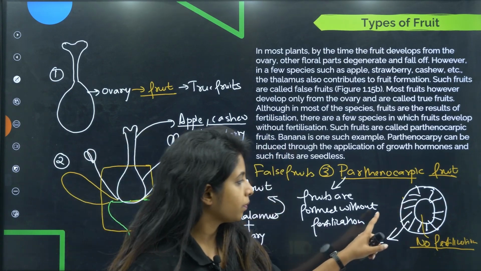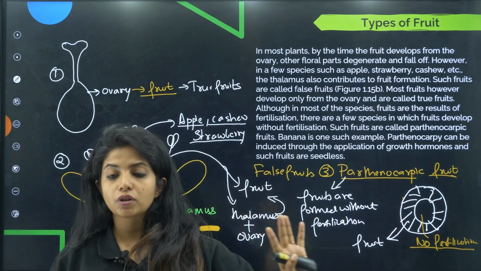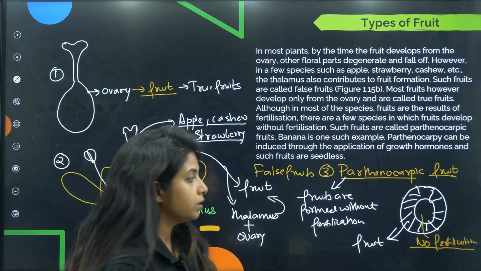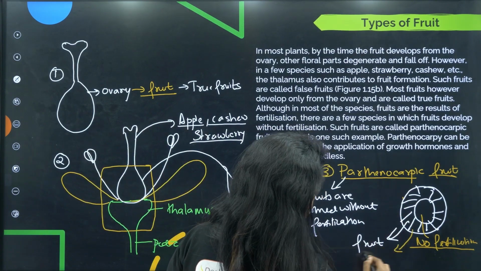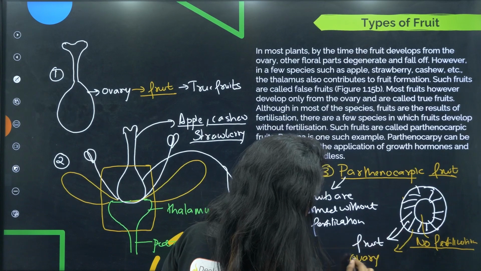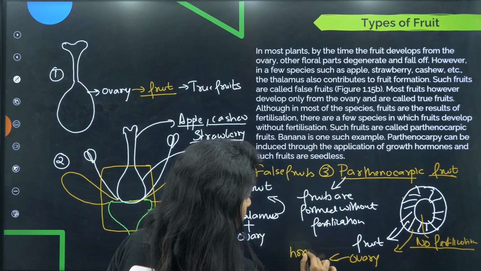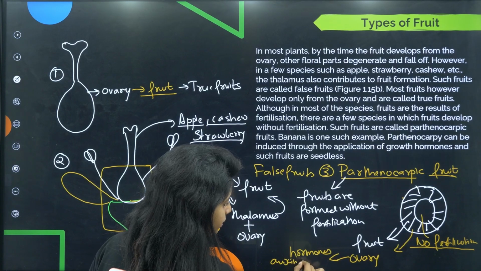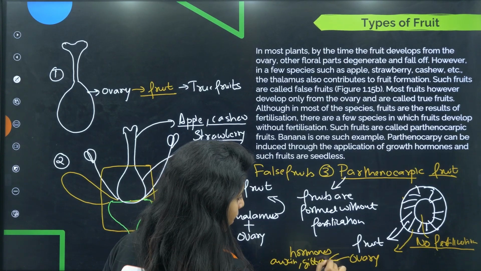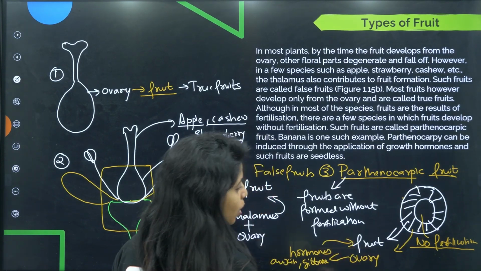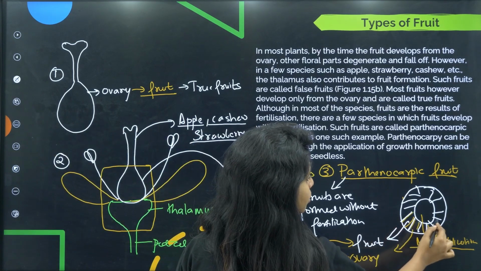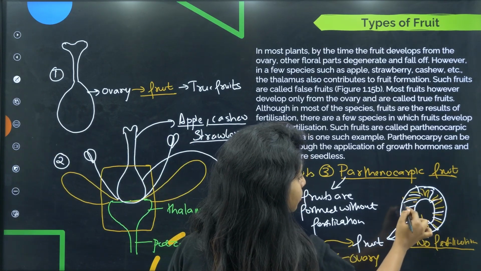But over here, due to the activation of certain stress hormones or due to some genetic variations, the ovary itself is going to produce certain hormones like auxin, gibberellin and everything, such that the ovary will now be converted to a fruit.